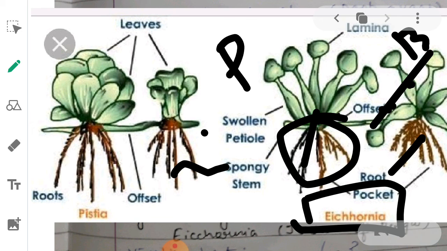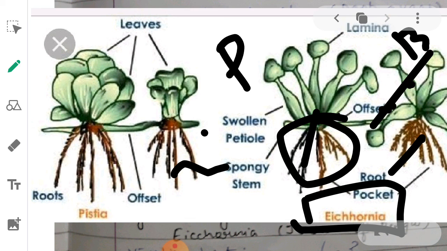Moreover, it grew over the surface of water very fast, absorbed the maximum and reduced the amount of oxygen in the water, due to which many fishes died. This is the reason it was called the terror of Bengal. Moreover, it grew mostly in the Bengal region, so it was called the terror of Bengal. Though it was brought for a lucrative purpose, later on it proved to be very harmful.